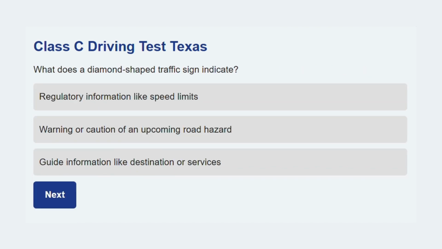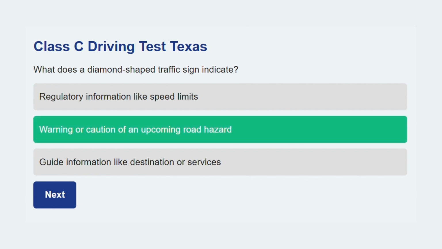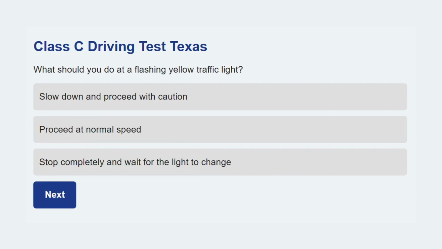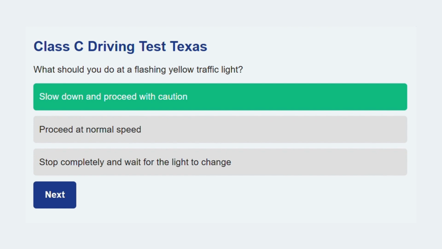Next question up. What does a diamond-shaped traffic sign indicate? Warning or caution of an upcoming road hazard. Diamond shapes are universally used to alert drivers to potential dangers like curves, hills, or construction. Take a moment for this one. What should you do at a flashing yellow traffic light? Slow down and proceed with caution. The light warns of an intersection or hazard and tells drivers to remain alert, but not necessarily stop.